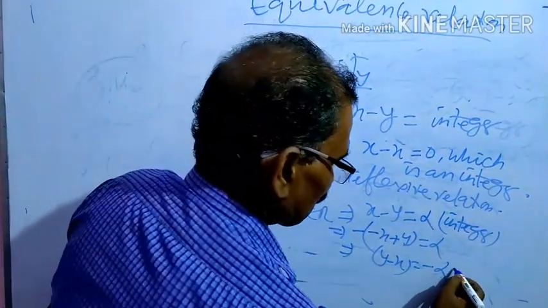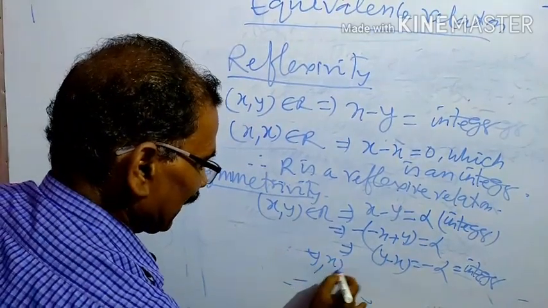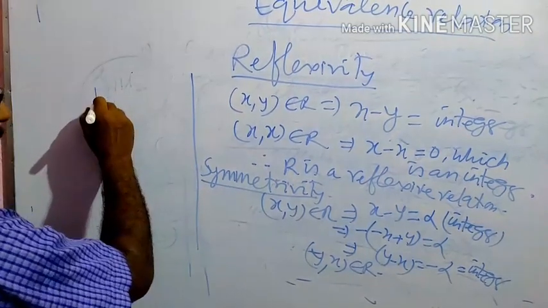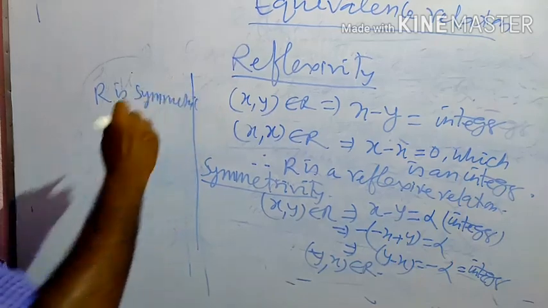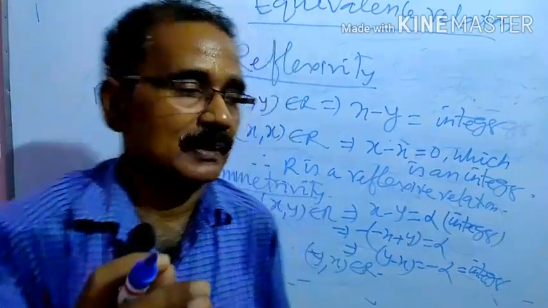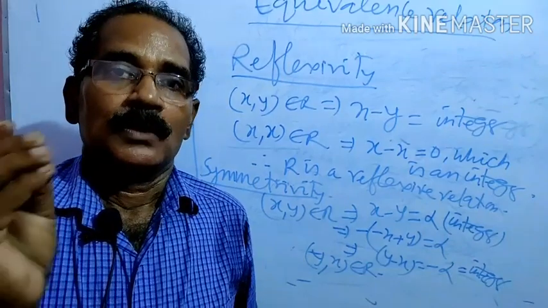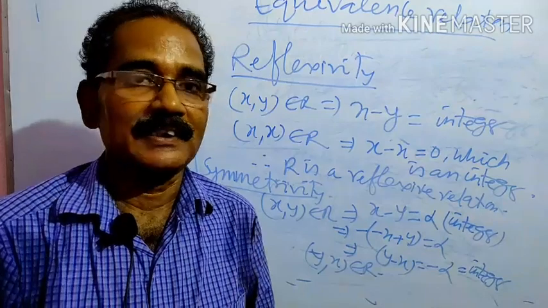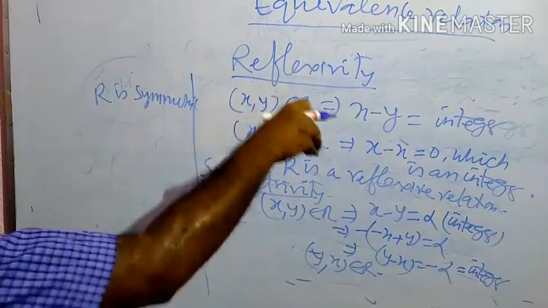So minus alpha is also an integer. Therefore y, x belongs to R, and therefore R is symmetric, because we know that if A, B belongs to R, then B, A belongs to R. Here A, B belongs to R, it is given, and we have proved y, x belongs to R. Clearly R is symmetric here. Note down.